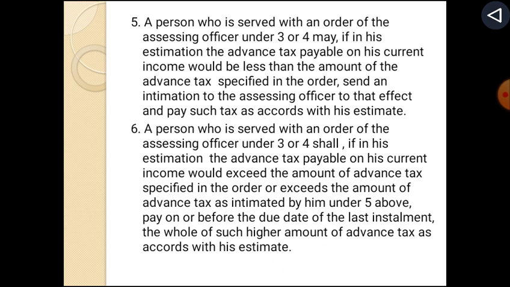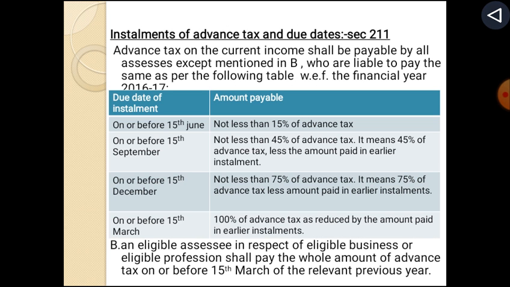A person who is served with an order of the assessing officer under 3 or 4 shall, if in his estimation the advance tax payable on his current income would exceed the amount of advance tax specified in the order or exceeds the amount of advance tax as intimated by him under fifth point, pay on or before the due date of the last installment the whole of such higher amount of advance tax as accords with this estimate. Installments of advance tax and due dates.